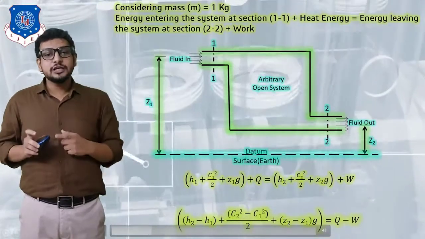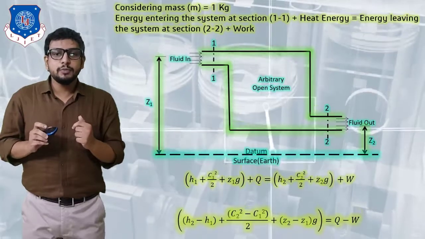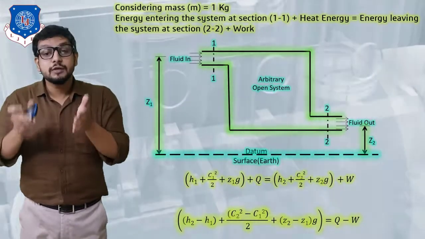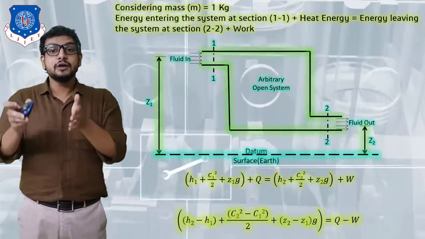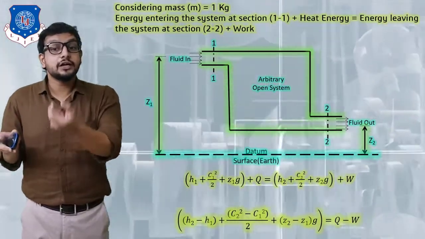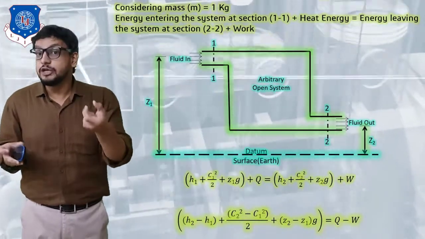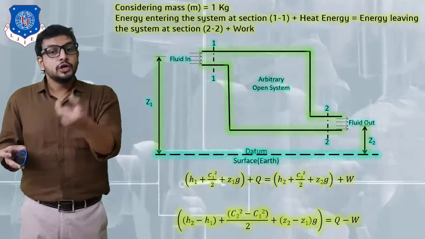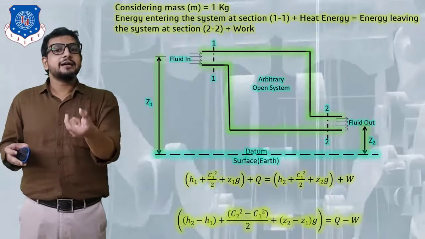The final equation, as you can see on your screen, becomes H2 minus H1 plus (C2 square minus C1 square) by 2 plus (Z2 minus Z1)G is equal to Q minus W. You can see this Q minus W compared with our actual equation of the first law, that is delta E is equal to Q minus W. So this first term is our delta E.